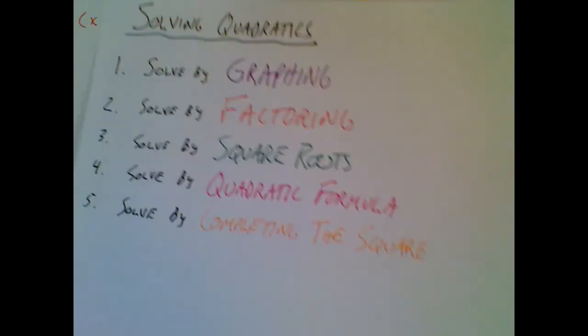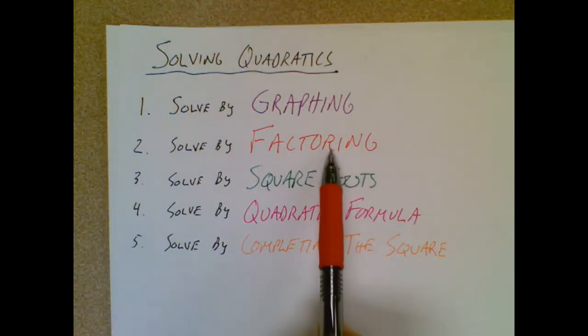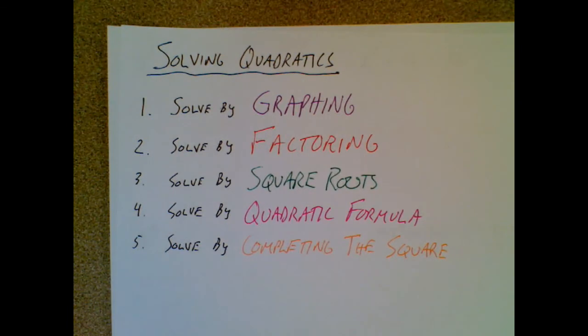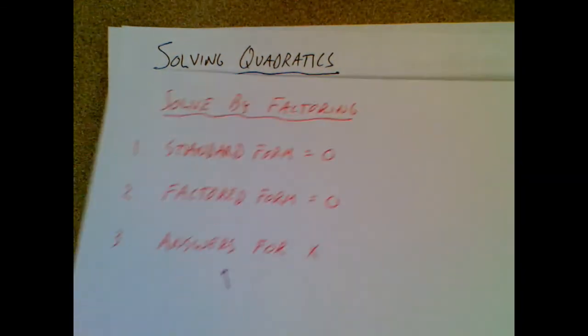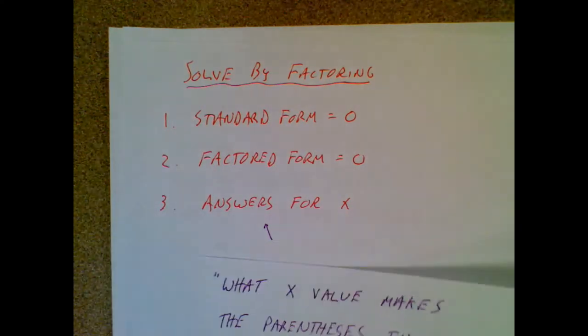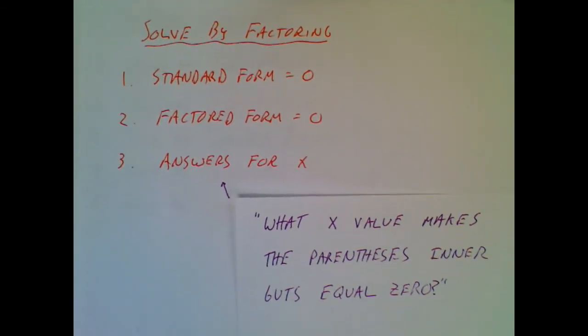So what we've just done is we've done solve by factoring. You'll get the exact same answers you would get as if you were solving by graphing. It's just a different technique. And remember, when you're doing this, you're going to follow this pattern, follow those 3 steps, and when you need to get an answer for x, you just say, hey, what x values make the parentheses inner guts equal 0?